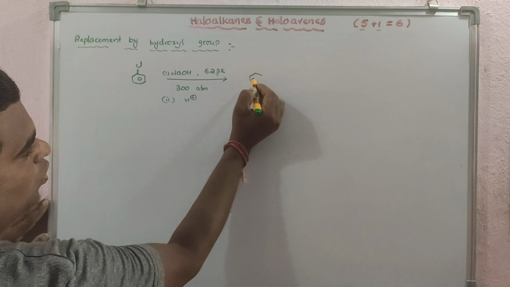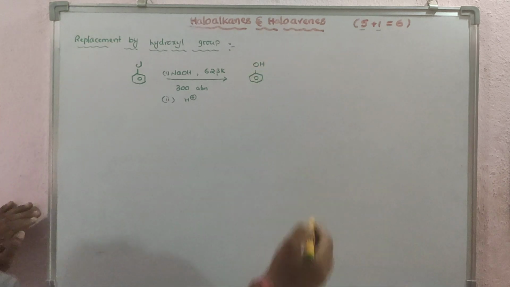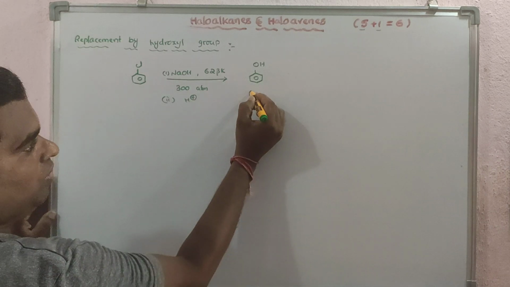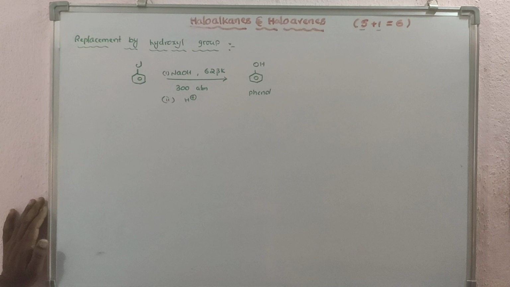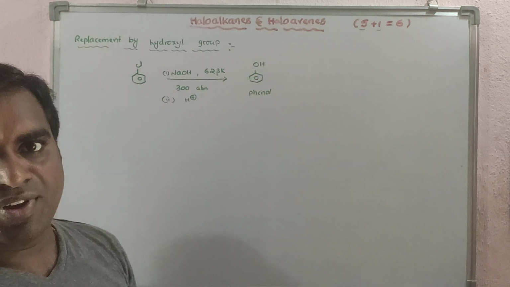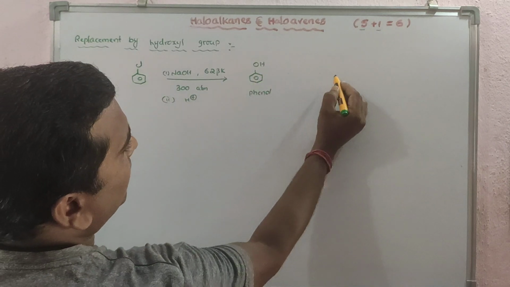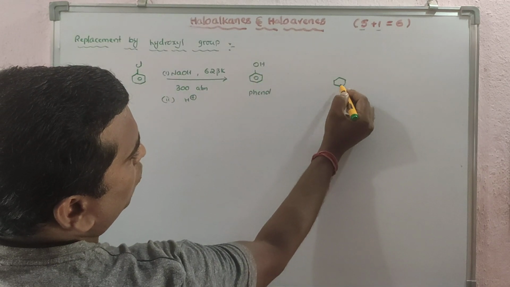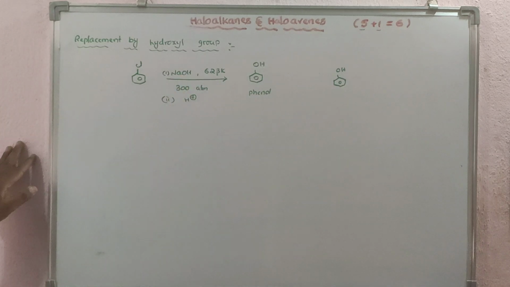The chlorine will be substituted by OH, and this compound we will call a phenol. On the benzene ring OH is there, we call it a phenol. And first, what you will get is the OH, but which condition did we use here? NaOH. NaOH means basic condition.